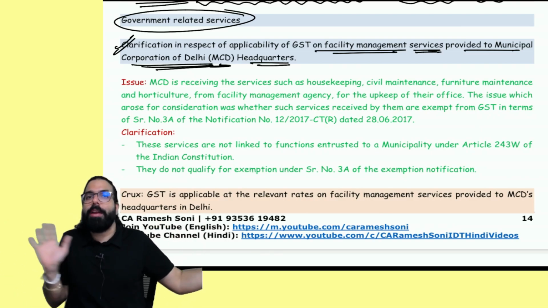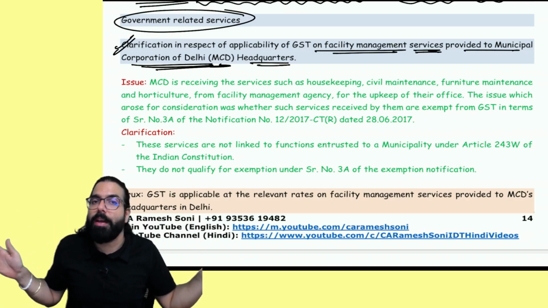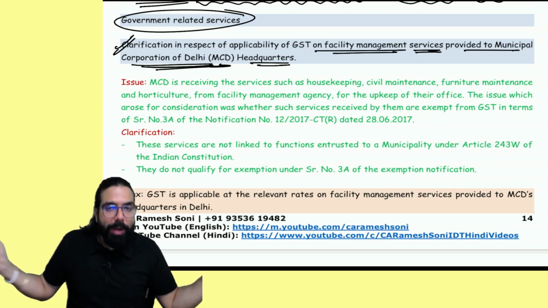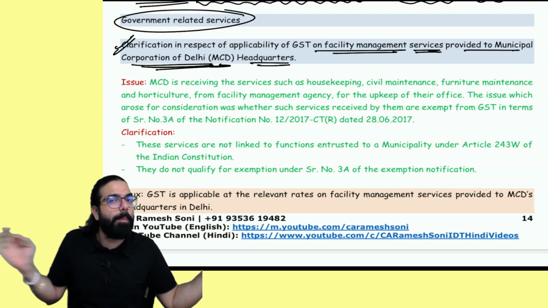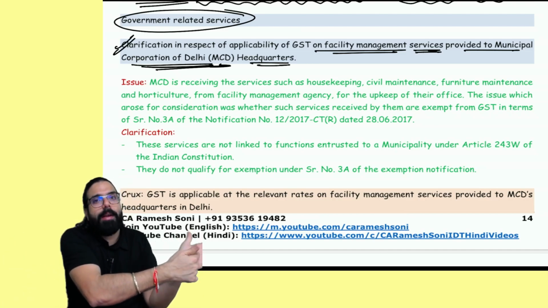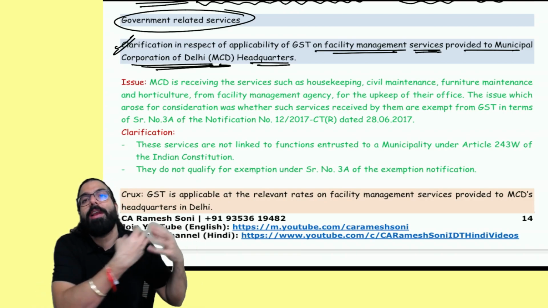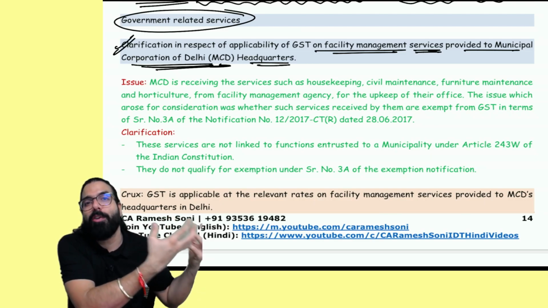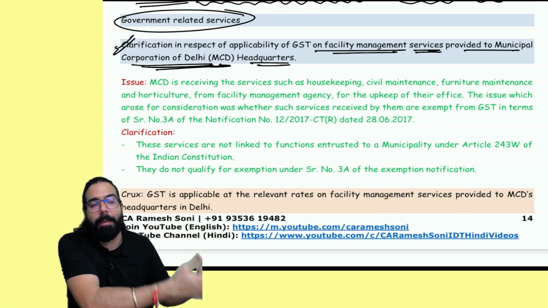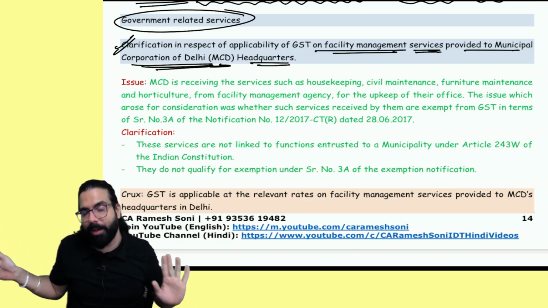Now, if they go ahead and take 240 G and W services, to provide these 240 G and W services, entry number 3 and 3A told, when you are taking pure service or composite supply where goods is only 25%, and it is in relation to 240 G and W, basically when they are acting as a local authority, and Municipal Corporation of Delhi is acting as a local authority and providing 240 G and W services to the general public. To provide those services, if they take 240 G and W services, it is exempted. Correct?